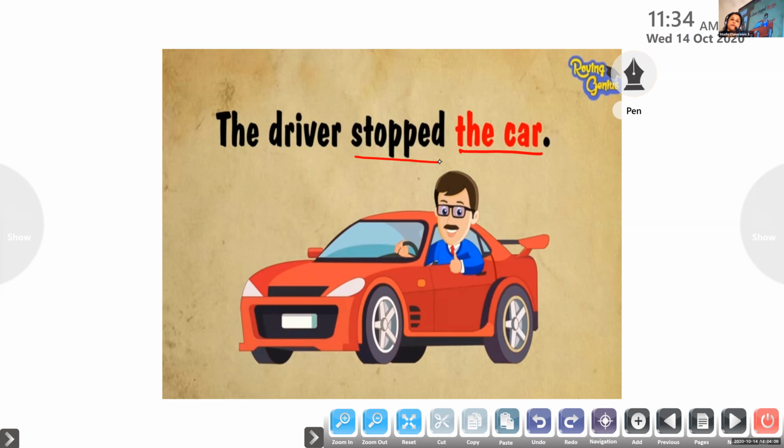After finding out the verb, ask a question, what? In certain cases you will get the answer, but in certain other cases you also have to ask a question, whom? So in this case, what will we do? What did the driver stop? Come on, Anai. What did the driver stop?